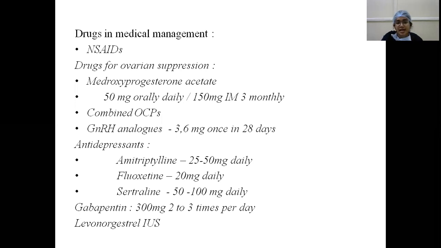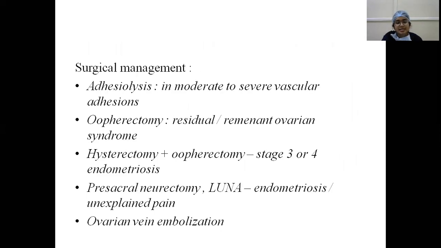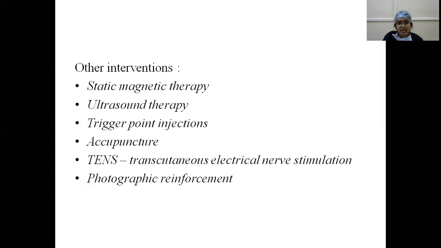GnRH analogs may be used. Antidepressants, SSRIs such as sertraline and fluoxetine, may be used. Gabapentin and levonorgestrel-containing IUCD may be used. So what is the surgical management? There is adhesiolysis, oophorectomy, hysterectomy plus oophorectomy, presacral neurectomy, LUNA, and ovarian vein embolization or sclerotherapy may also be used. The other interventions are static magnetic therapy, ultrasound therapy, trigger point injections, acupuncture, transcutaneous electric nerve stimulation and photographic reinforcement.